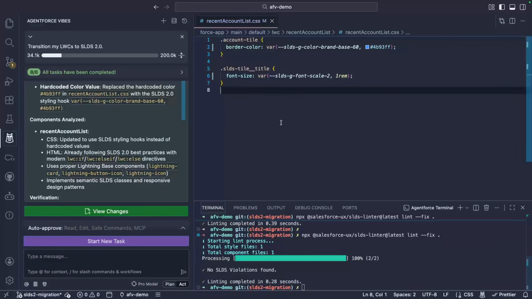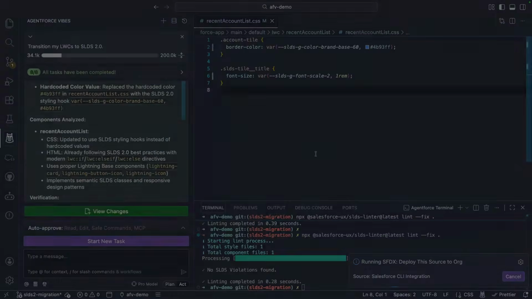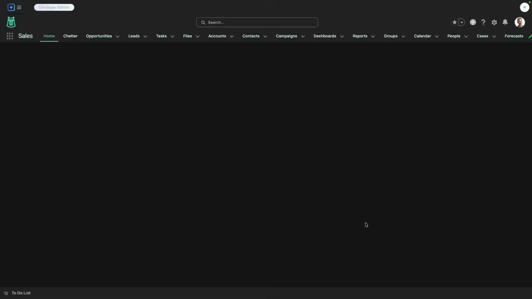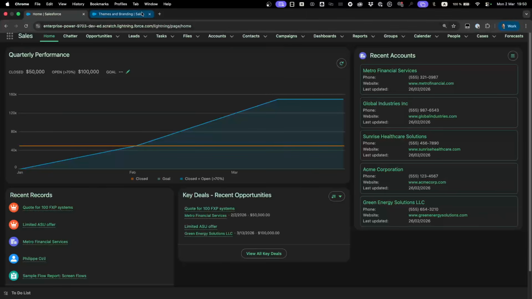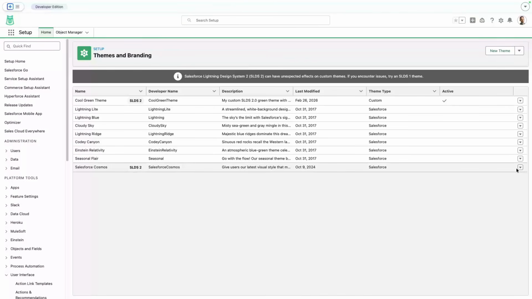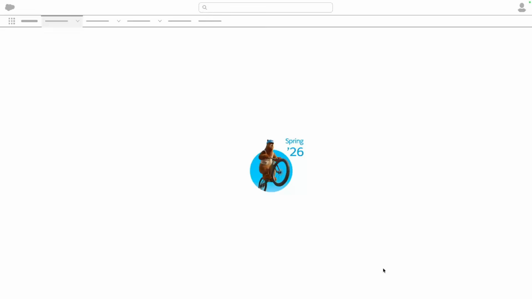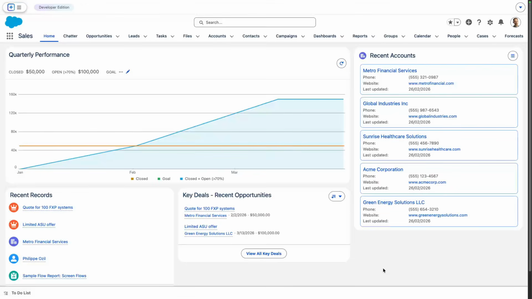Now that our component's code is updated, let's redeploy it and refresh the page. And as you can see now, it looks better. The colors match the current theme. And if I switch back to the default Cosmos SLDS 2.0 theme, you can see that the colors also match the new theme.